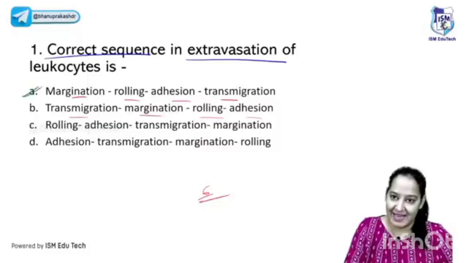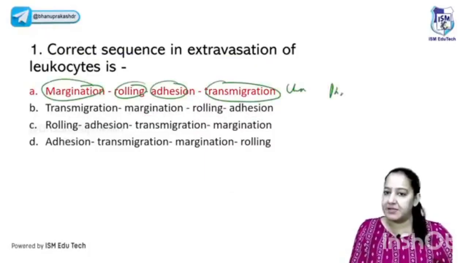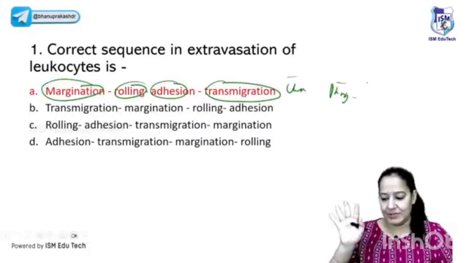Absolutely right. The correct answer here is A. So it's margination followed by rolling, followed by adhesion, followed by transmigration. Chemotaxis and phagocytosis are not given here. Out of the 6 steps, 4 are given. Yes, you all are right. The correct answer is A.